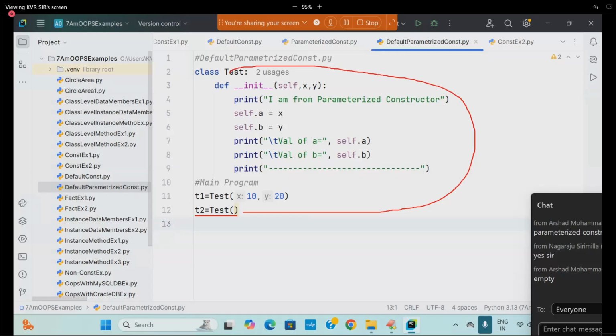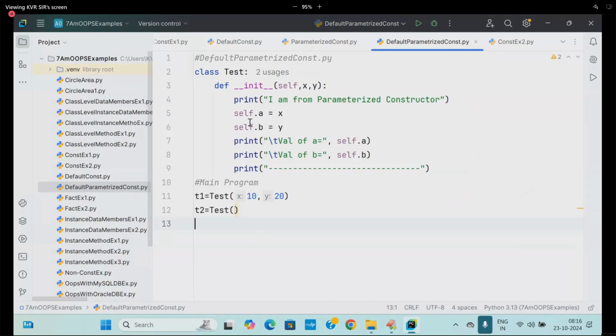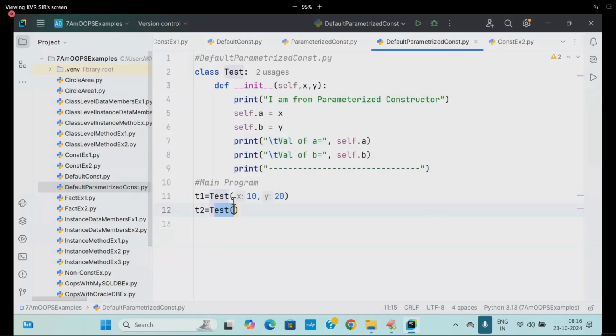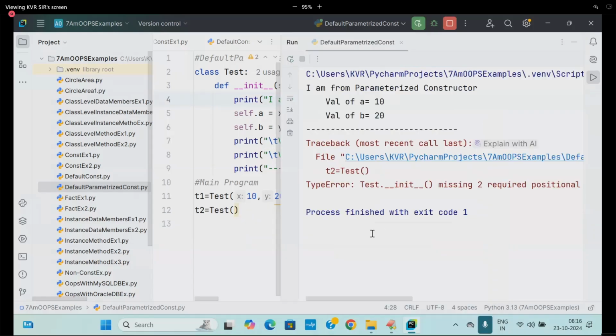Looking for which constructor? Default. But what have you defined? Is it matching for this? No. If you are not writing it completely, no problem. But you already started defining what? A parameterized constructor. It is trying to match with this, and it is giving an error. See that error. It is an error here. Are you getting me?